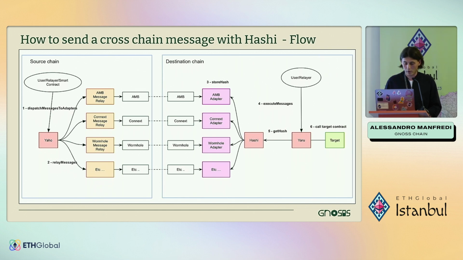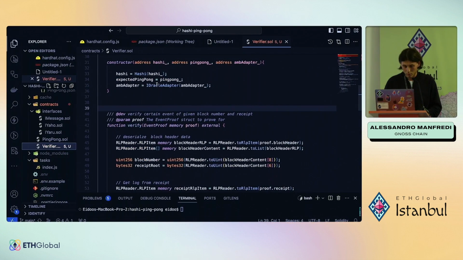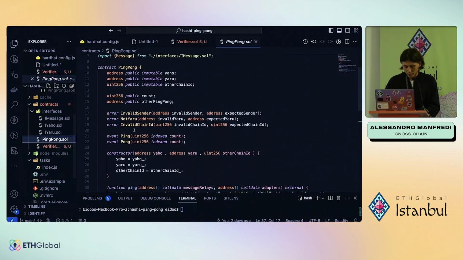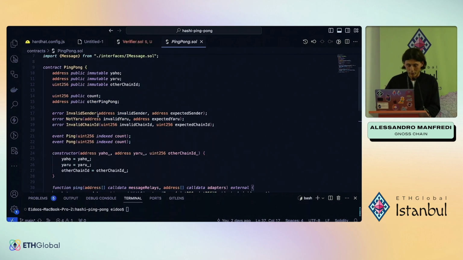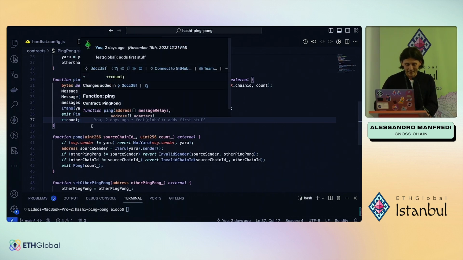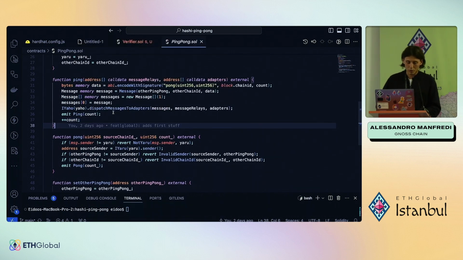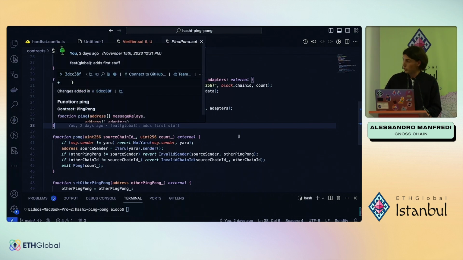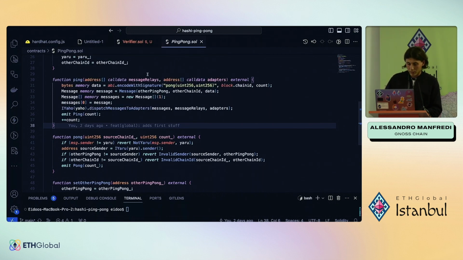Now, guys, I will show you some code that shows this behavior. This is just a simple ping-pong contract which has two functions, the ping one and the pong one. The ping one just calls the Yaho, specifying the message relays and the list of adapters. It just encodes the function signature to call on the destination chain, which is this one.